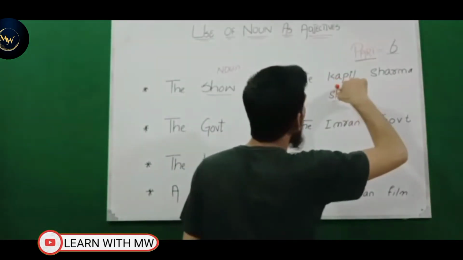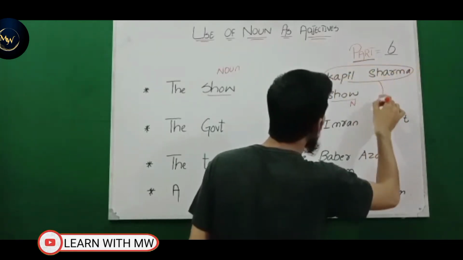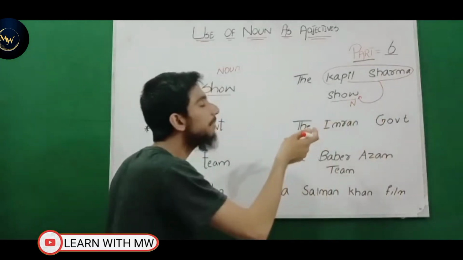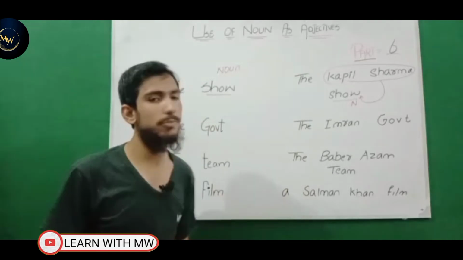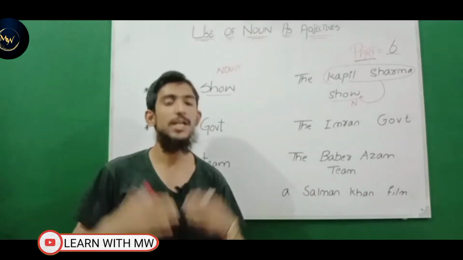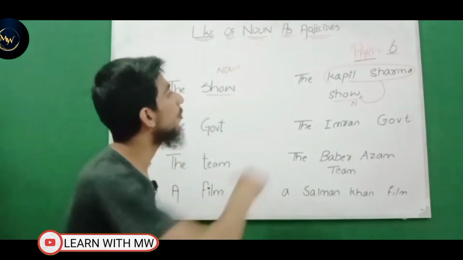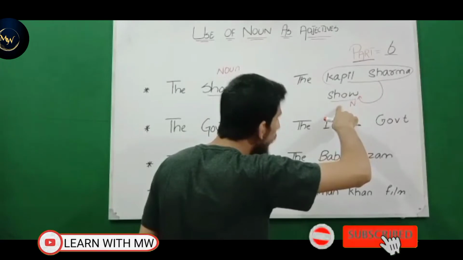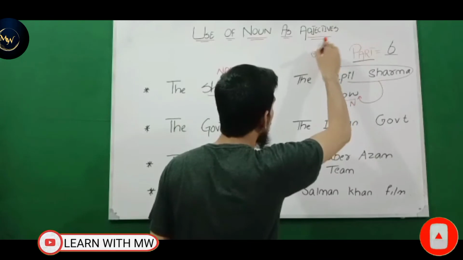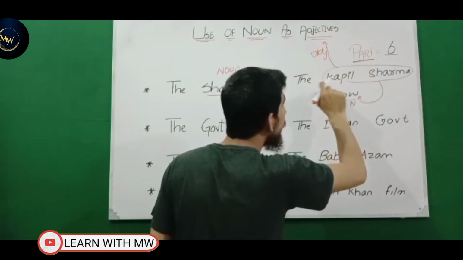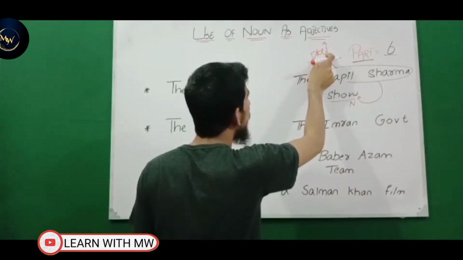But remember that Kapil Sharma is adding meaning to the noun. Kapil Sharma is adding meaning to the noun in terms of quality, because there is not just one show. There's not just one show of Kapil Sharma. There are a lot of shows. There are talk shows. There are famous shows in Pakistan as well, Hamid Mir shows, and all of these. So Kapil Sharma is adding meaning to the show. That's why Kapil Sharma is a noun, but is behaving as an adjective here, adding meaning to the noun in terms of quality.